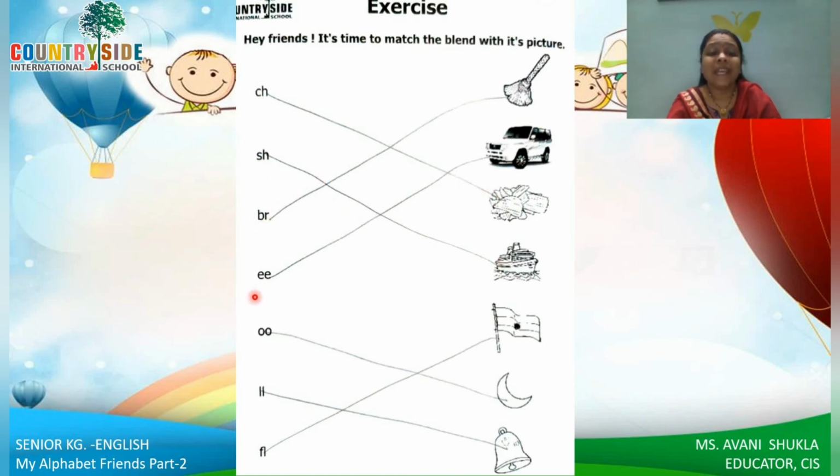Then we have ee. Double E means ee. So jeep. Double O means oo. So it is moon. In moon you can see the oo sound. Then here we have double L means l. Right? So bell. Then flag.